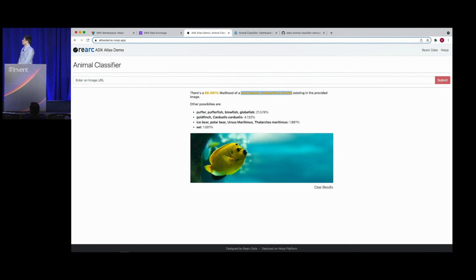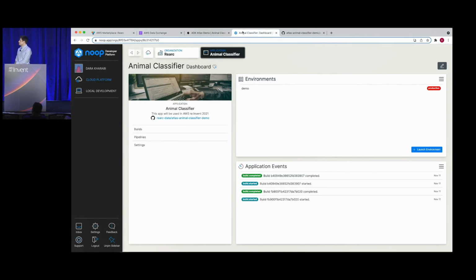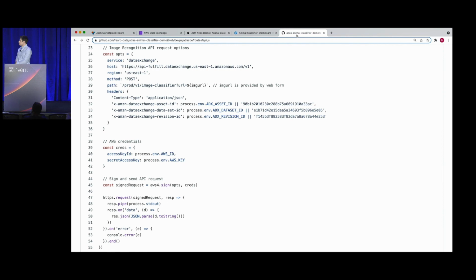Pulling back the curtain a little bit, this is a Vue.js web application that is running on Noop, Rearc's platform for deploying and monitoring cloud applications and beyond. We can actually take a look at the source code that runs when a new image link is submitted. You can see that it calls the endpoint that was provided in the product details and fills in the image URL that was provided by the user in the web form.